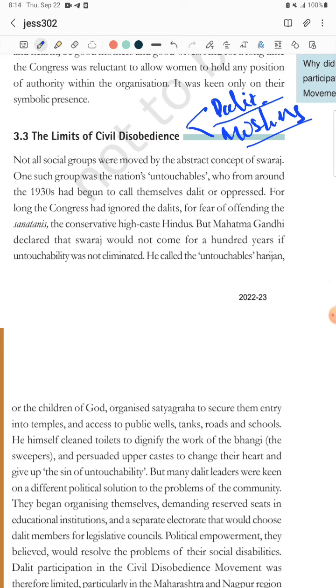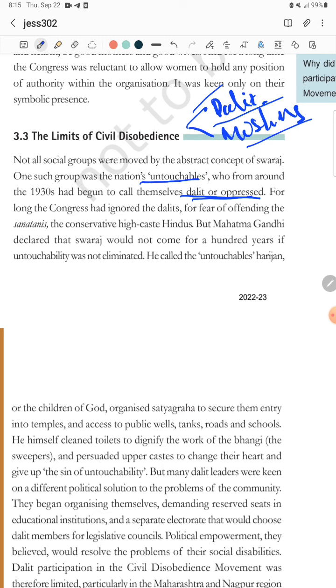Why? First we will see about the Dalits. At the time Dalits were known as untouchables. No one should touch them. If any high caste person touched them, they would have to take a bath and do different rituals. They were treated worse than animals, right? Around 1930 they had begun to call themselves Dalit, meaning oppressed. Previously they were known as Asprish, untouchable. After the 1930s they are called Dalit or oppressed, right?